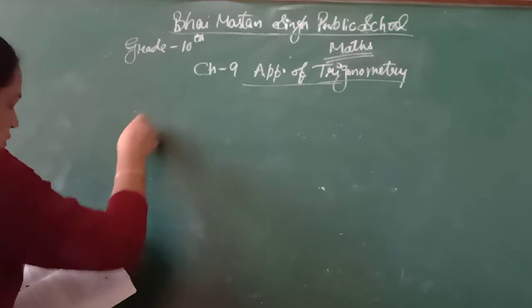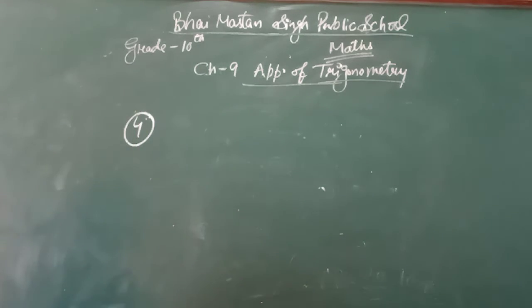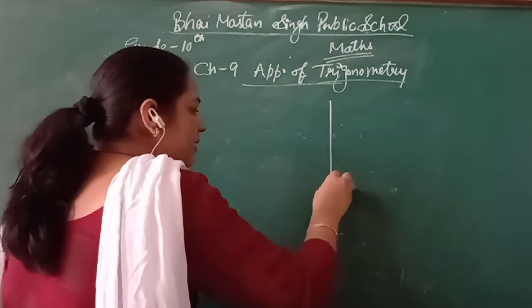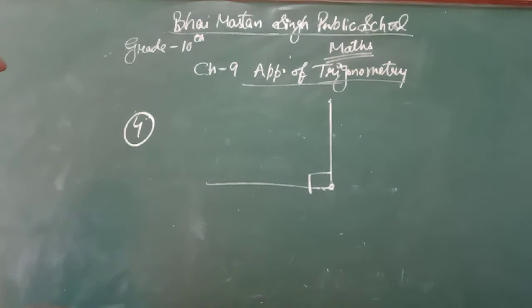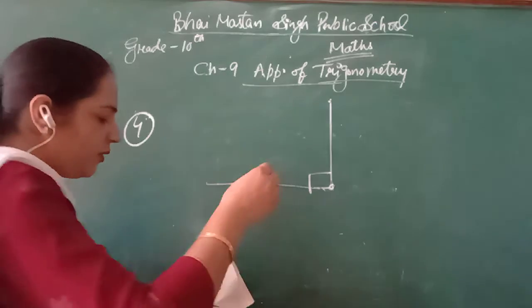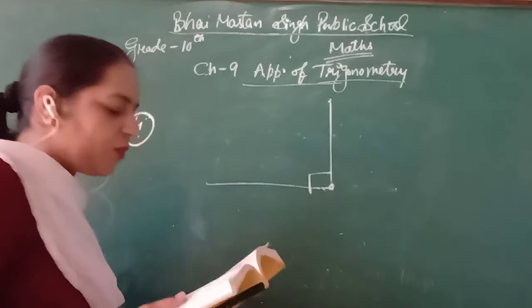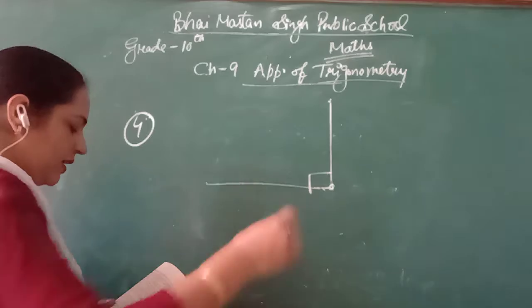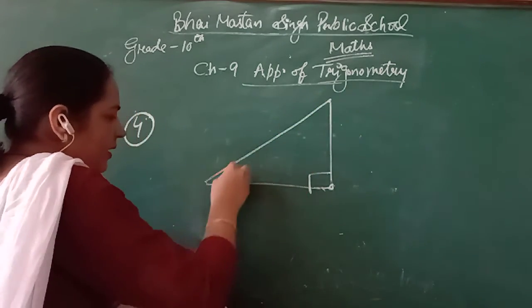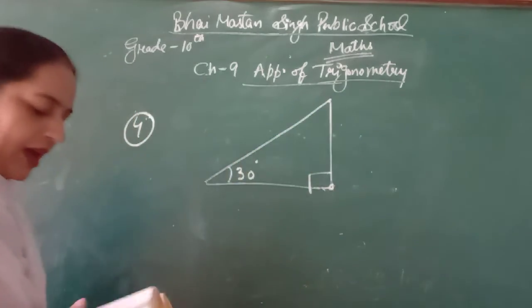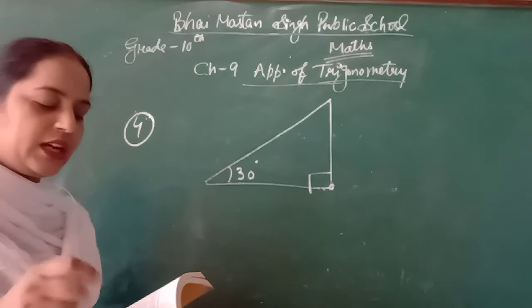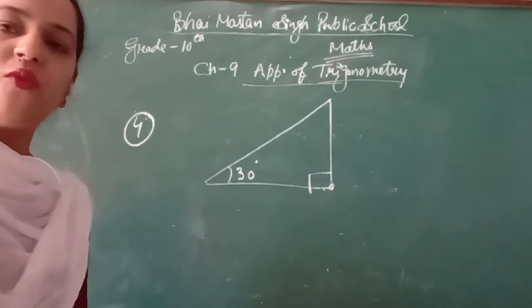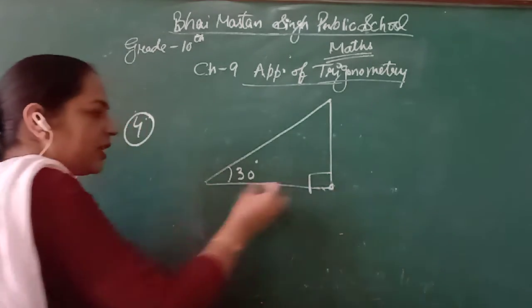In the fourth question, they said the angle of elevation of the top of the tower. It means the tower is straight and this angle will be 90. These are things that we know. Always the tower and pole make a perpendicular with the ground. So this is the tower and the angle of elevation of the top of the tower from the ground is 30 degree. And the point is 30 meter away from the foot of the tower.